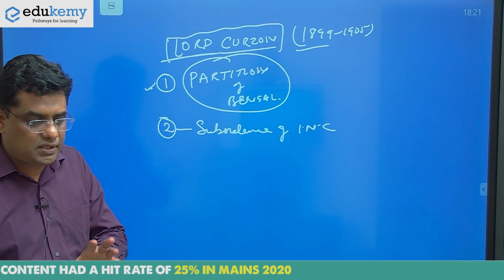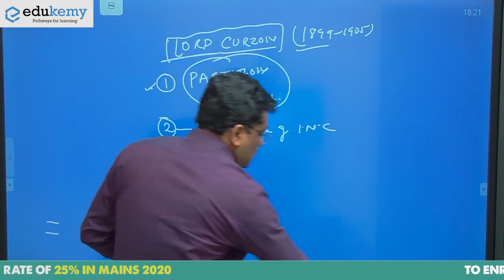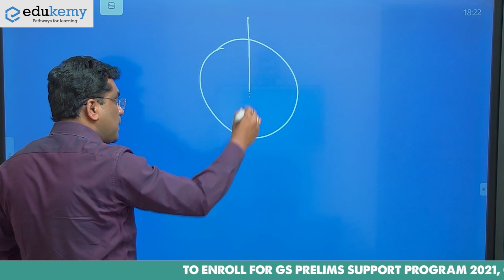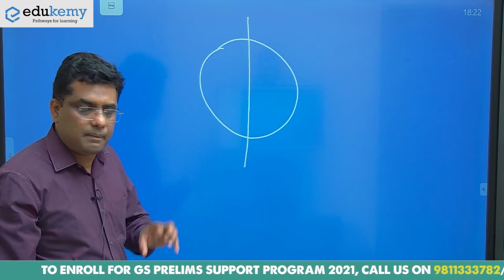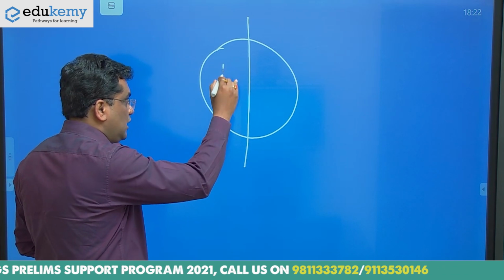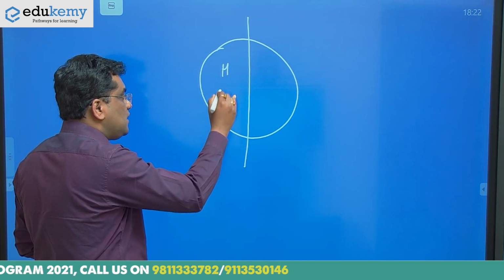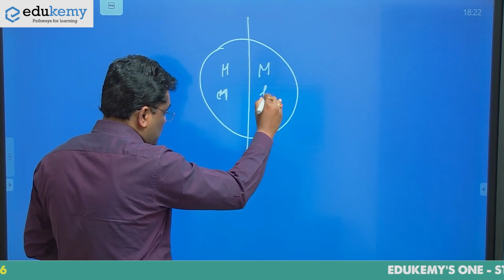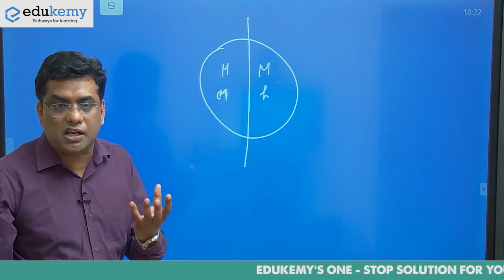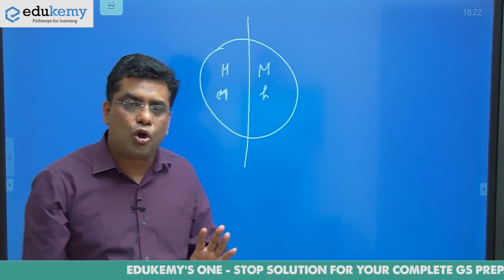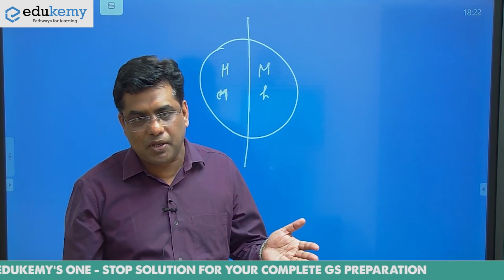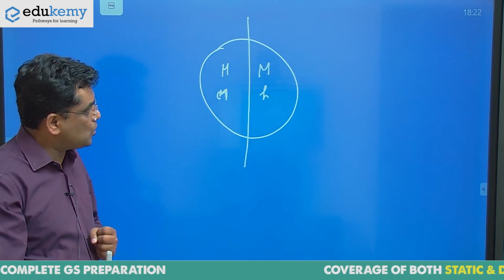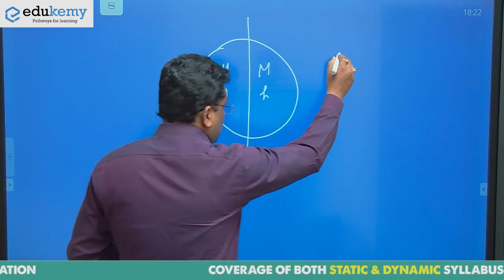Second, by dividing Bengal, the British wanted to create a socio-economic crisis in Bengal. Suppose this is Bengal. The division was made in such a way that in West Bengal Hindus were in majority and Muslims in minority, and then here Muslims are in majority and Hindus in minority. Minority means minority consciousness, and the ruling class always uses the minority to trigger against the majority. This is the way the social division of Bengal was planned. So basically, a socio-economic crisis.